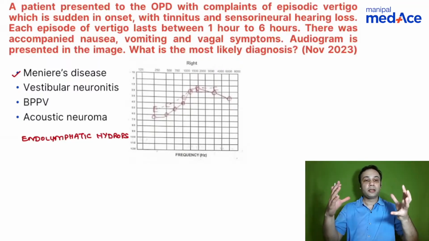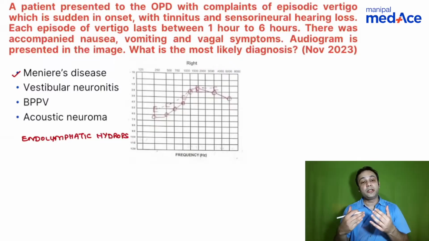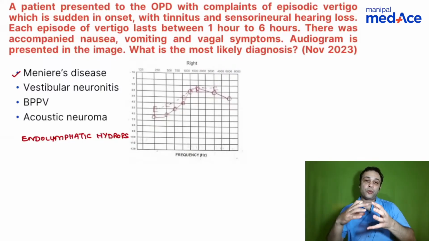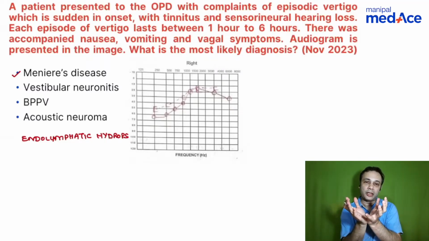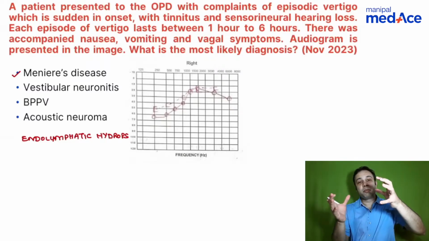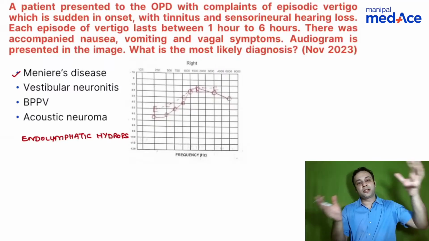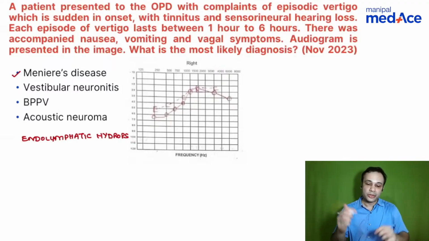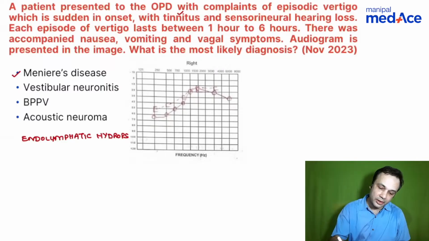There is accumulation of the endolymph, either due to increased production or decreased absorption. So when this happens, what happens? It's a closed cavity right there, right? So the Reissner's membrane tries to bulge. It ends up bulging quite a lot, producing the first symptom, that is tinnitus.